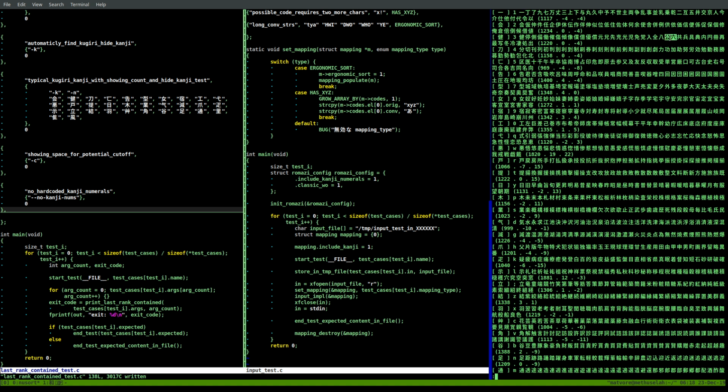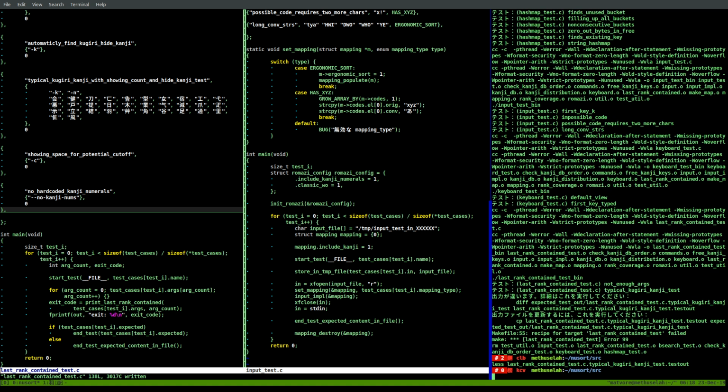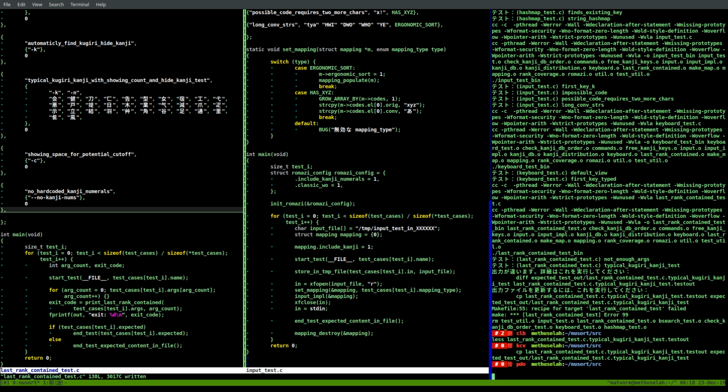There it is, 6. 7 is probably up here. Yep, there. And 8 is probably near 6, right here. Good. So yeah, this looks correct. So all this was for was to make sure we're parsing the flags properly. So that's kind of trivial.